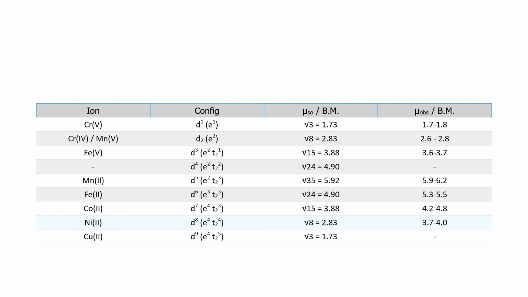Chromium plus 3. In chromium plus 3, s orbital has no electrons, d orbital has 3 electrons. Total number of unpaired electrons is 3. Its magnetic moment is 3.8.